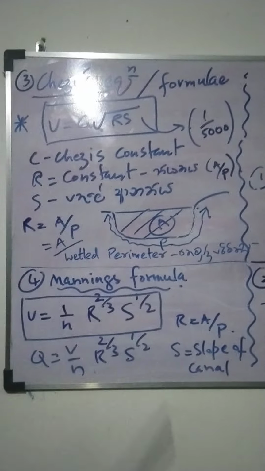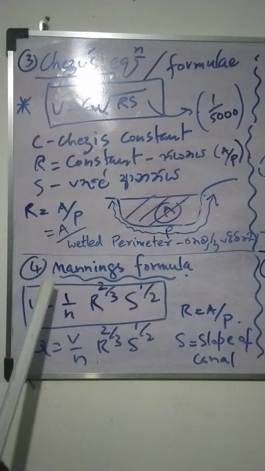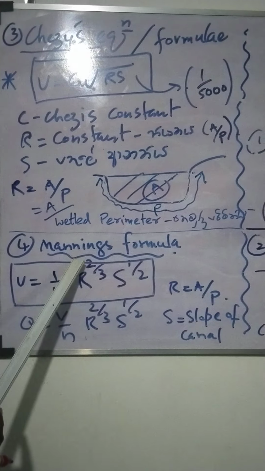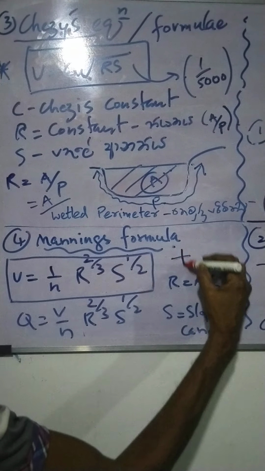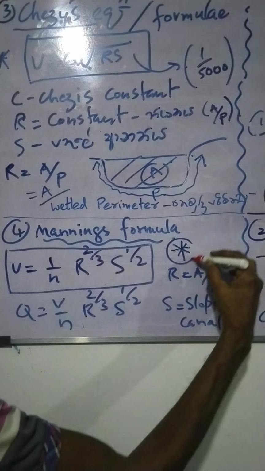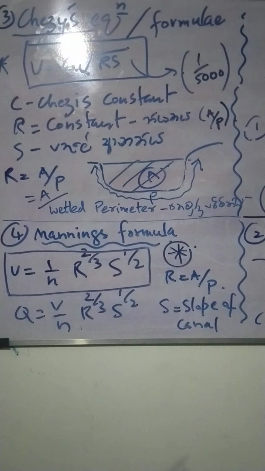Okay, that is the Chezy formula. The fourth one in determining velocities in canals is Manning's formula. This is also very important and well known. You want to learn it by heart.